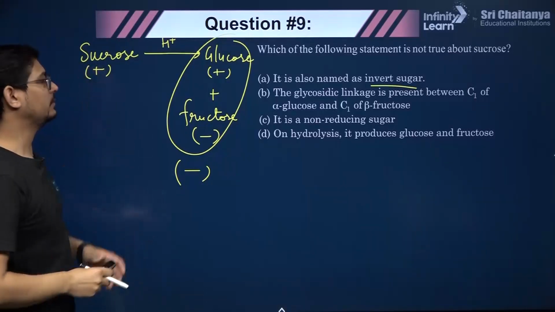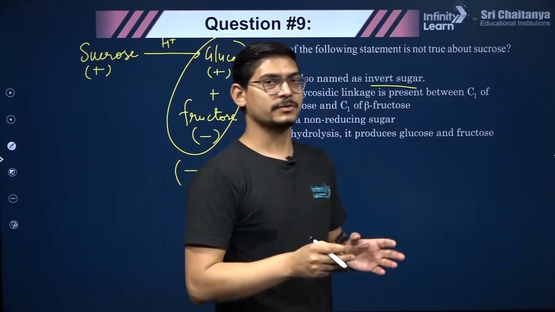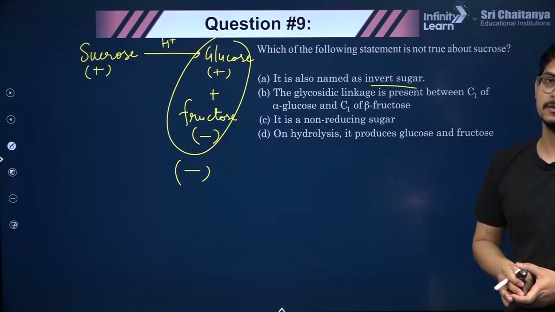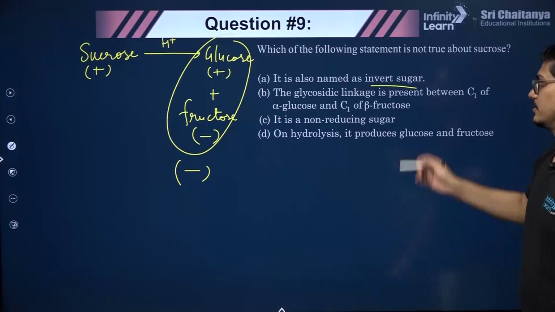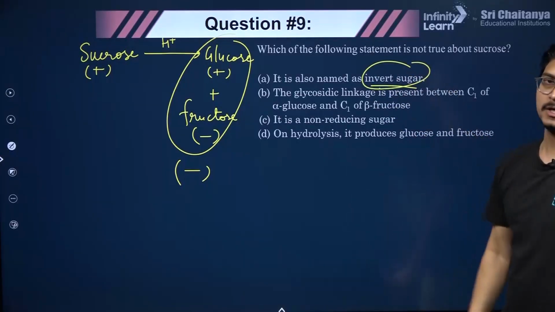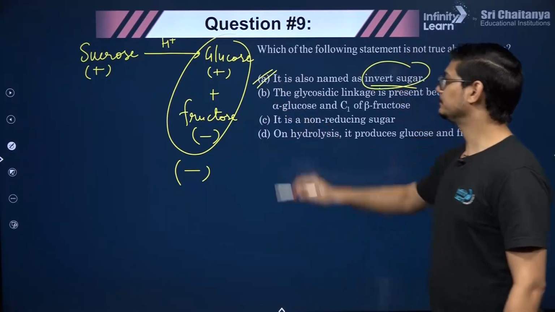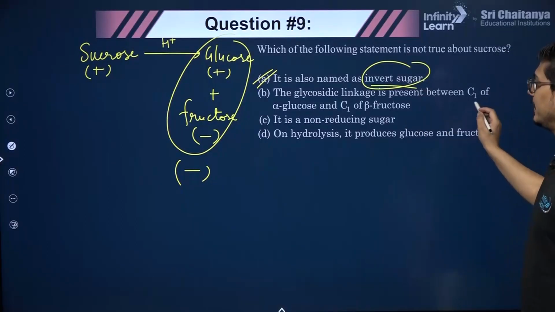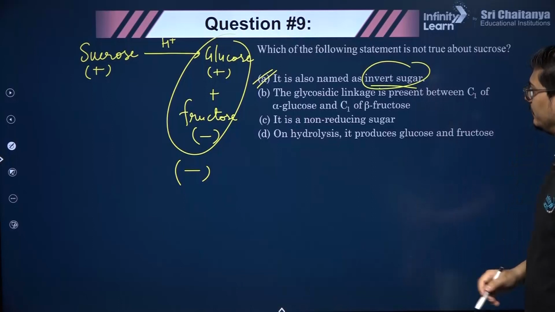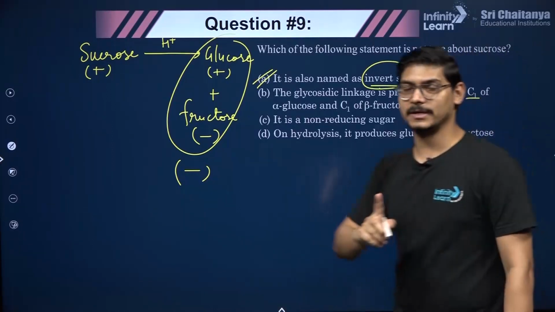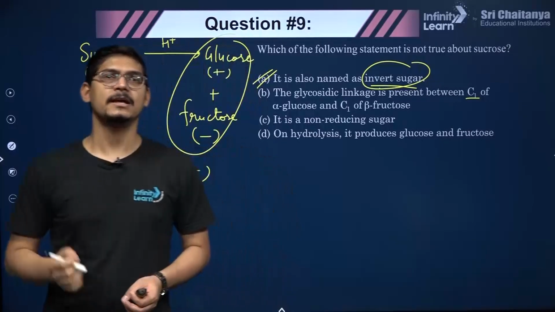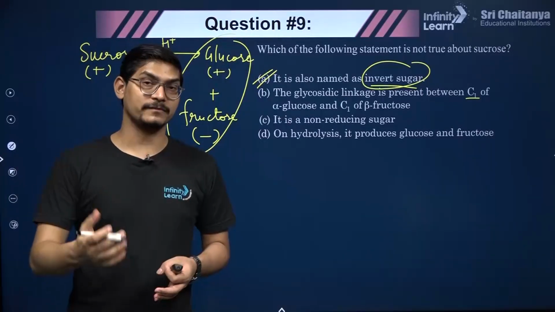That means when you hydrolyze sucrose, as the mixture moves from reactant to product, there is a change in the sign of the optical rotation. So that is why we call it invert sugar. So yes, that is correct. The glycosidic linkage is present between C1 of alpha glucose and C1 of beta fructose. This is correct. Always remember, guys, if the carbohydrate is an aldose, an aldehyde, then it will generally bind with C1.